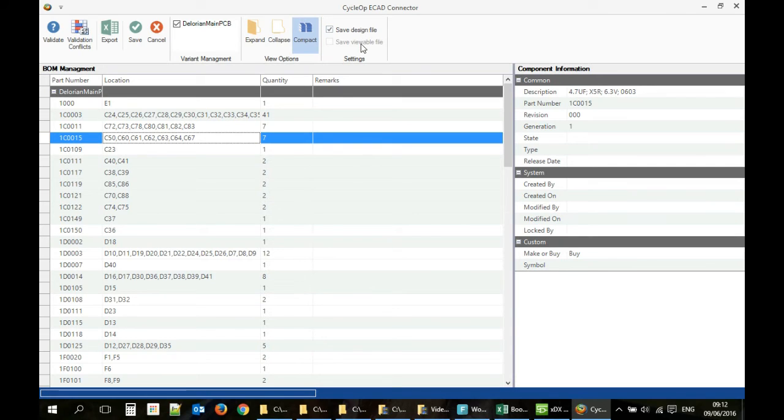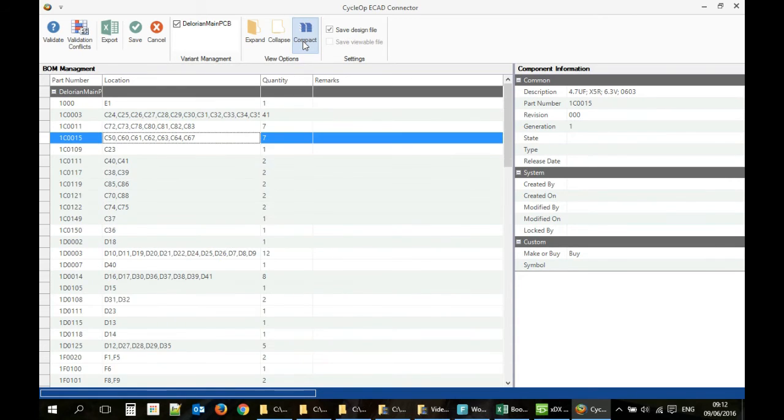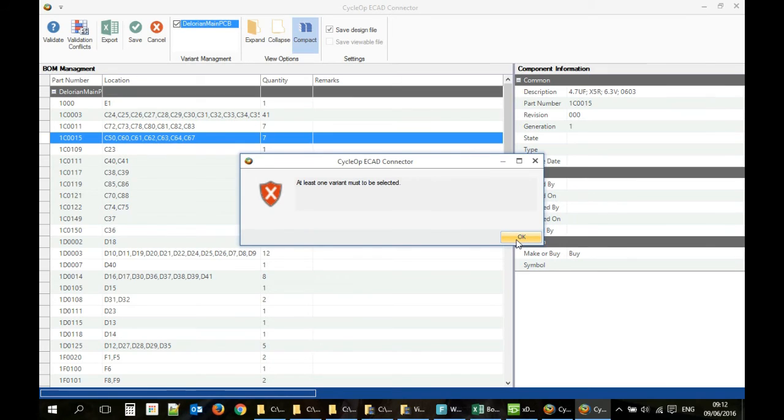I specify if the design should also be checked into Aras, and if a viewable file should be created too. I can select various options to display my components, such as showing each refdes on a separate line. If I have more than one variant, I can show specific variants, but I can't select none. I will now validate my design against Aras.